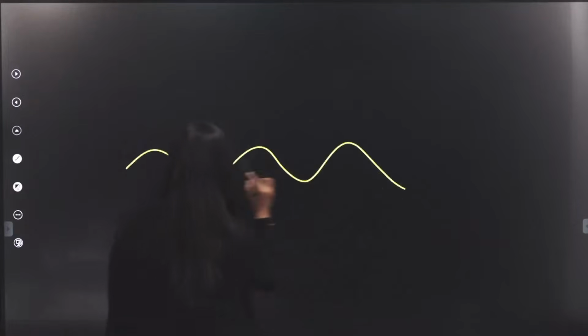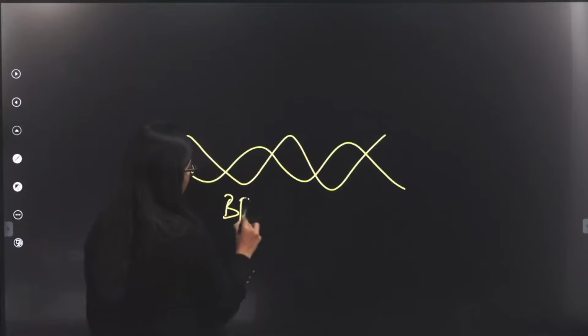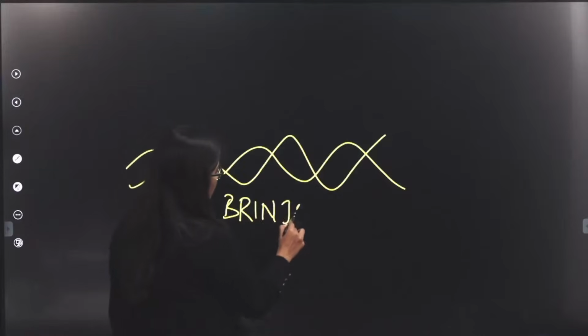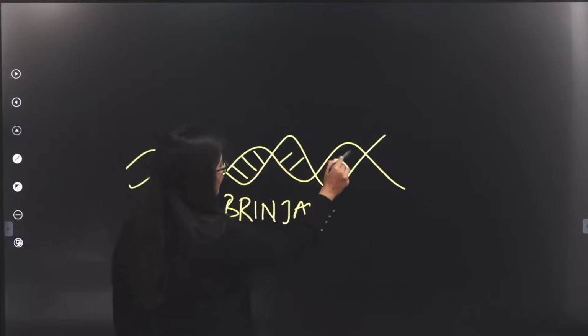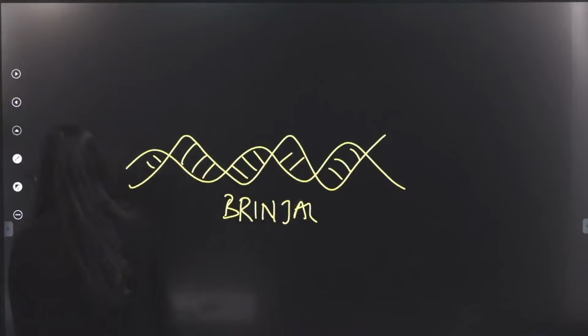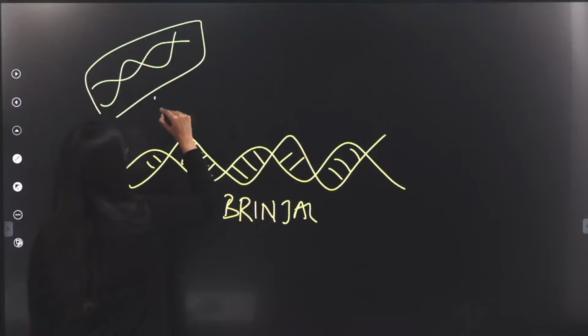So basically what happens is, if this is the genetic material of my brinjal, okay? Now there are various aspects to this. This is not as easy as I'm explaining it to be, right? And this is the genetic material of my bacteria. This is the gene that is coding for the toxin.